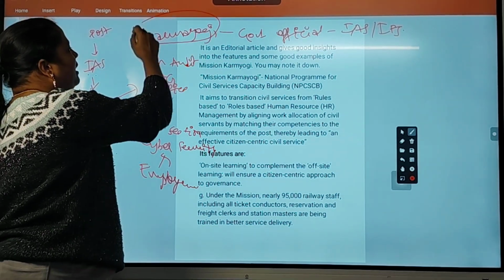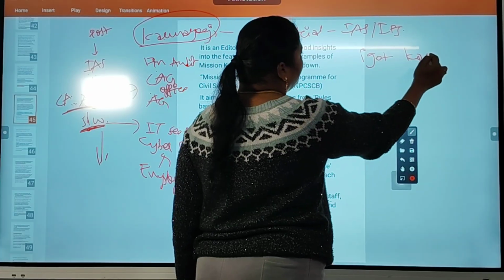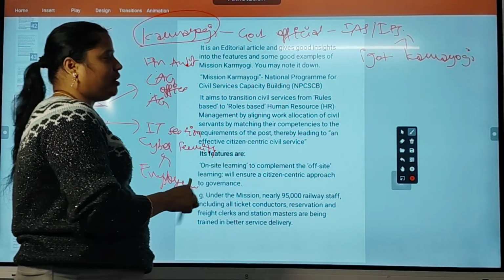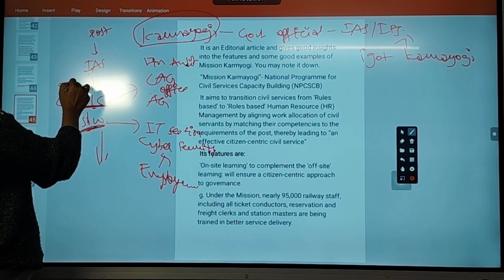But in the iGot Karma Yogi platform, what they are doing? They are giving training to these officers for efficient functioning. Means the CA accounts person has finished 5 years CA.